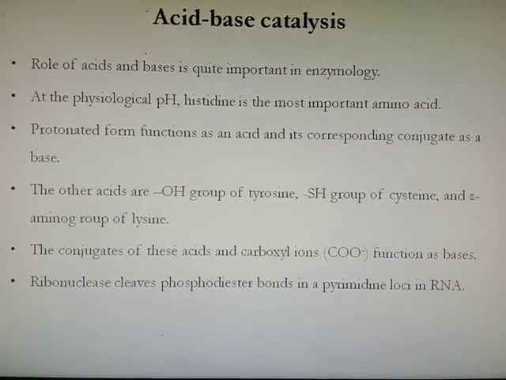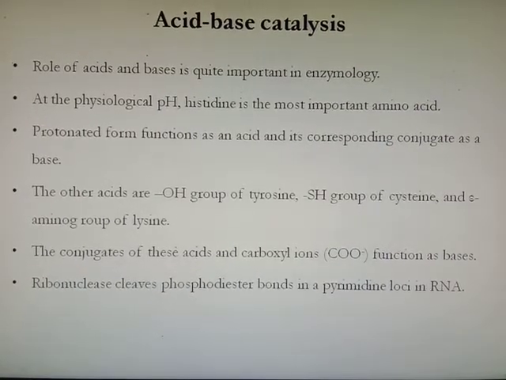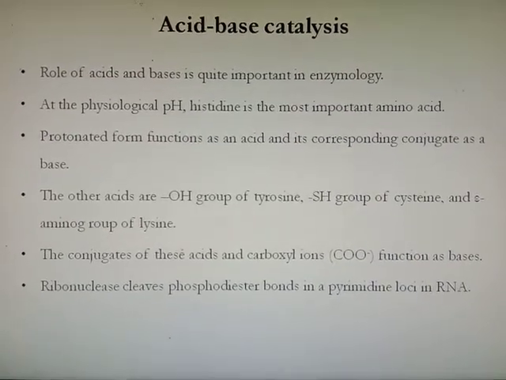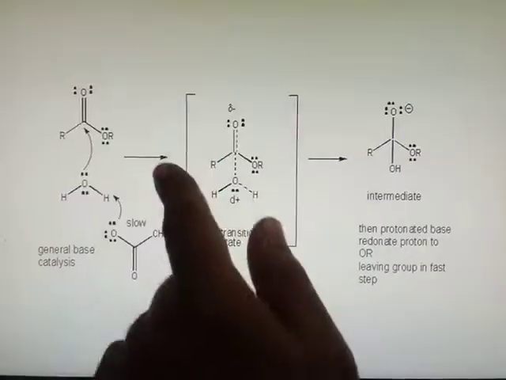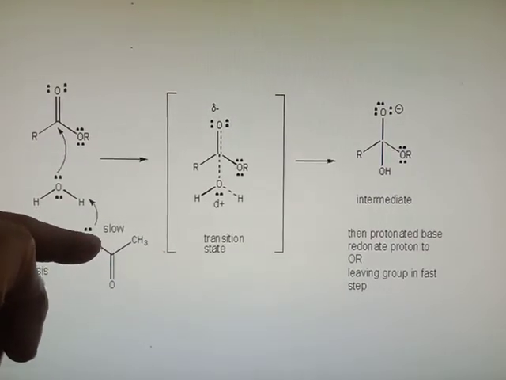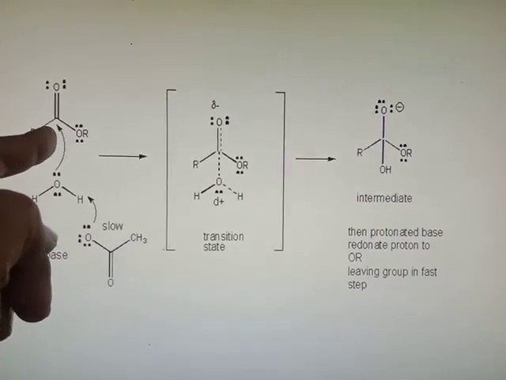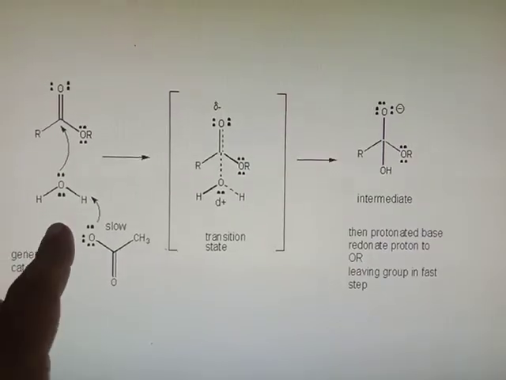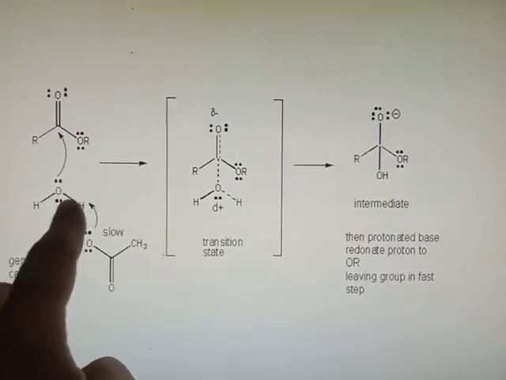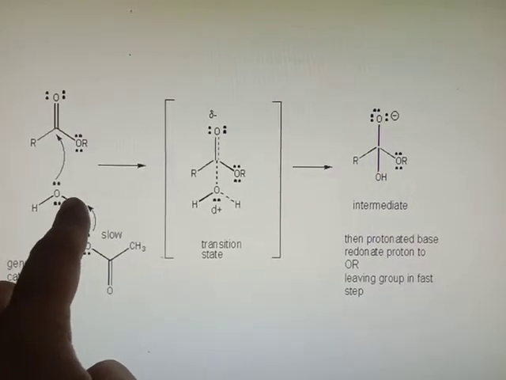For example, ribonuclease cleaves the phosphodiester bond in pyrimidine loci in RNA. So here you see this is the substrate, and when the substrate binds to the enzyme, here we have H plus and OH, acid and base.